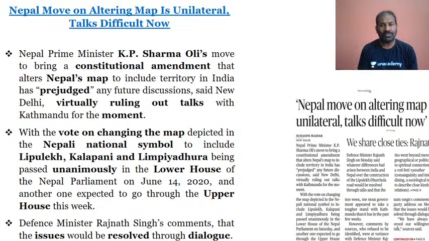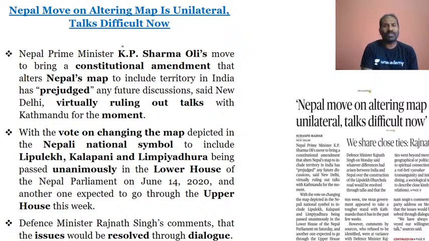There is one more news in regards to Nepal's move on altering the map unilaterally. Nepal has gone ahead with its own new political map, and a unanimous vote has taken place in the lower house, and it is expected to pass in the upper house. This is a cause of concern for India, because now that the constitutional amendment has been brought to Nepal's new political map, whether talks would move forward in a positive direction is the big question of the hour.